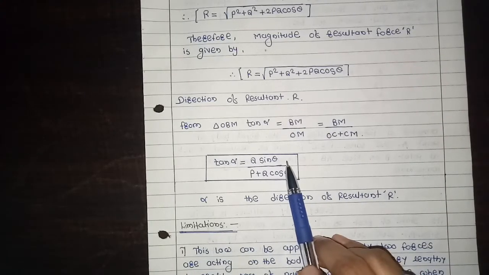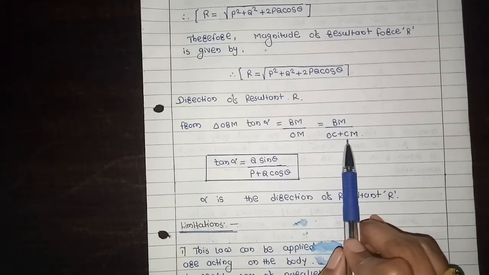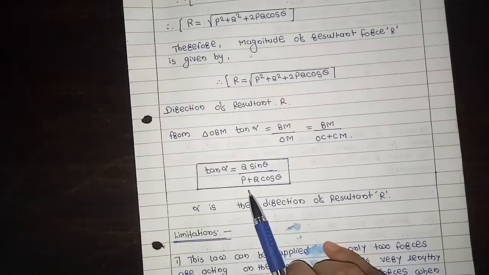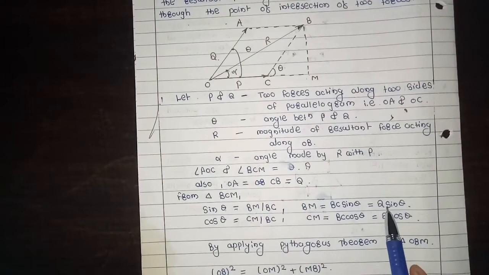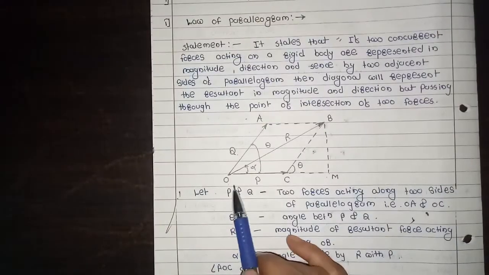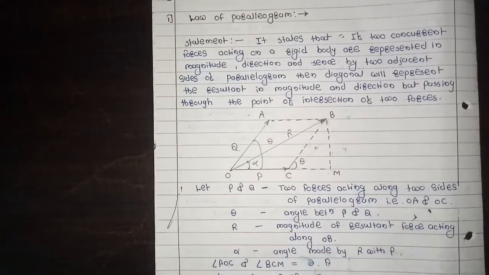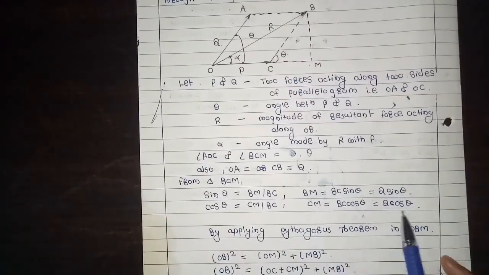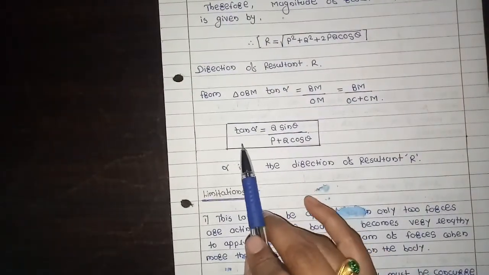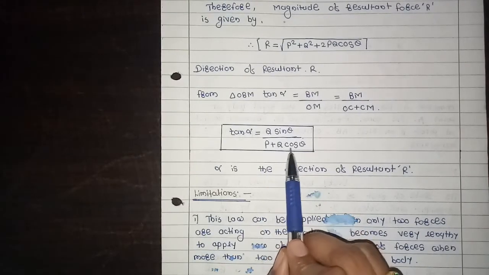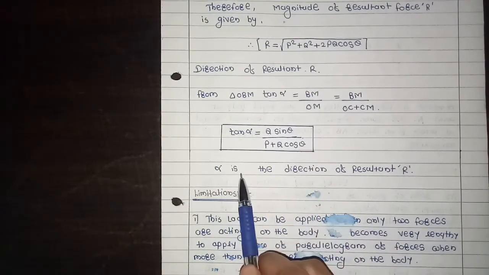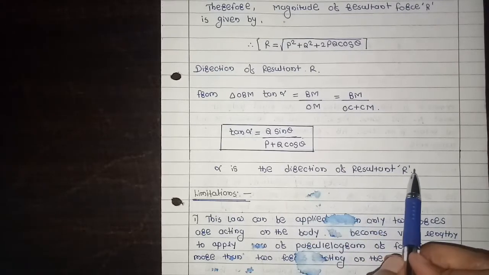BM is the Q sin theta, and OC is the P and CM is the Q cos theta. Then we get tan alpha is equal to Q sin theta divided by P plus Q cos theta. Alpha is the direction of resultant R.